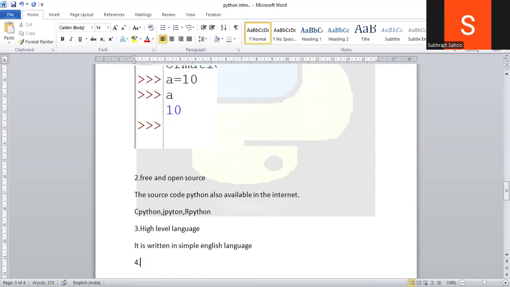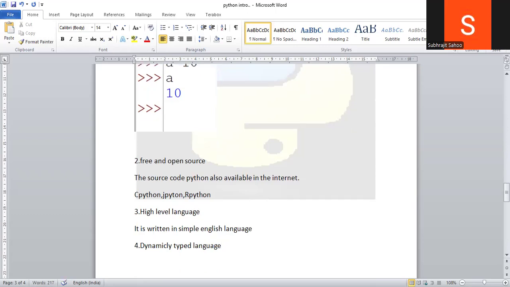The next most important feature is that it is dynamically typed. I'm talking about Python features, not C features here. Dynamically typed language. What is the meaning of dynamically typed language actually? Before discussing this, I need to tell that a programming language may be static type or dynamic type.